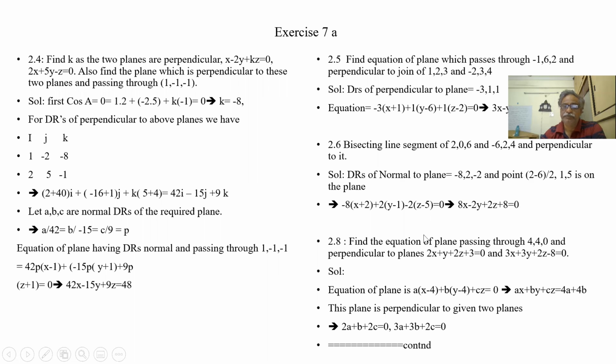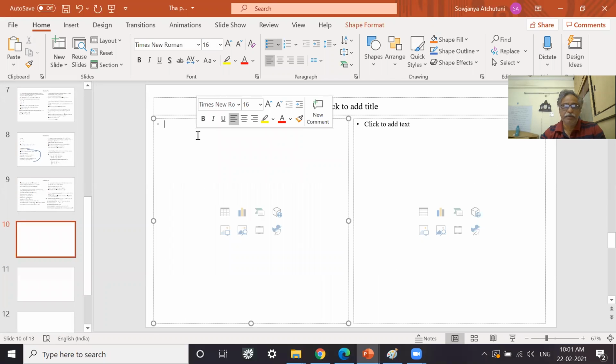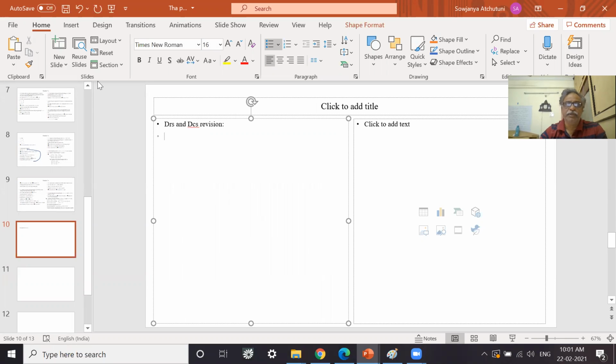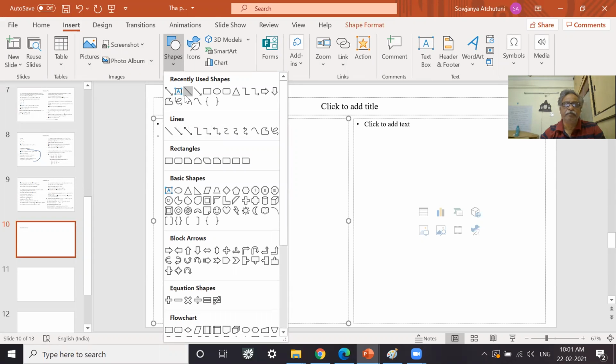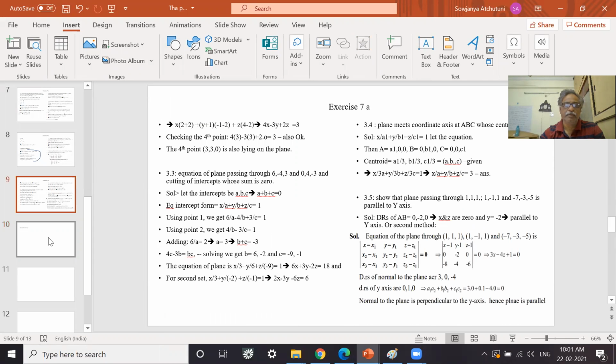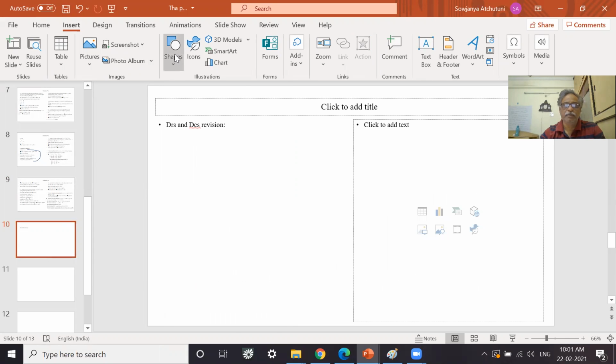Okay. Now, before going further, I will just recapitulate. First, DRs and DCs revision. Let us have some revision. Let us take a vector line. So this is a vector line.